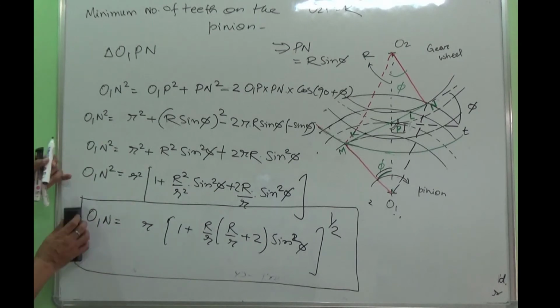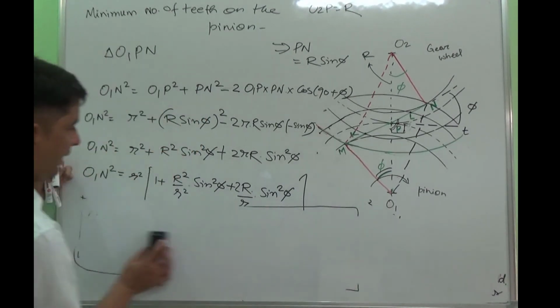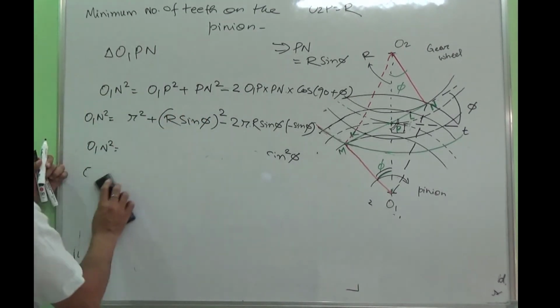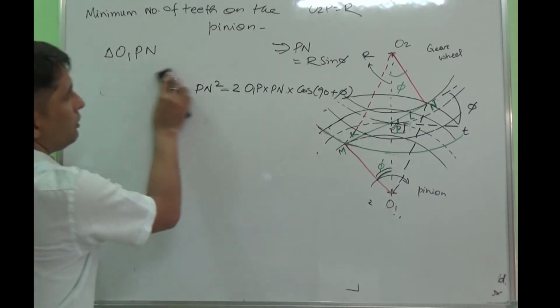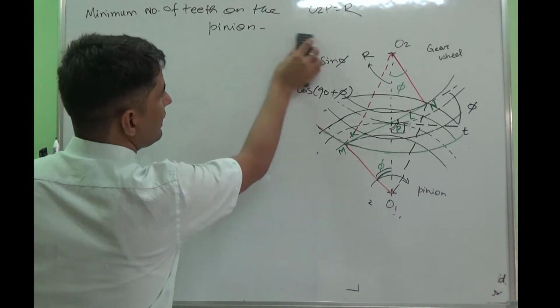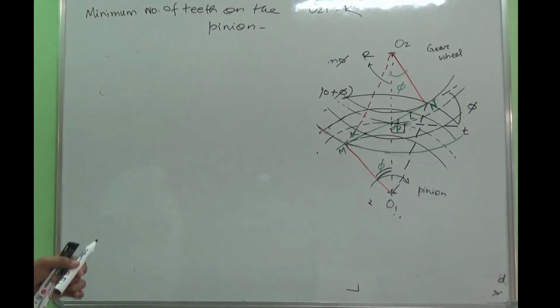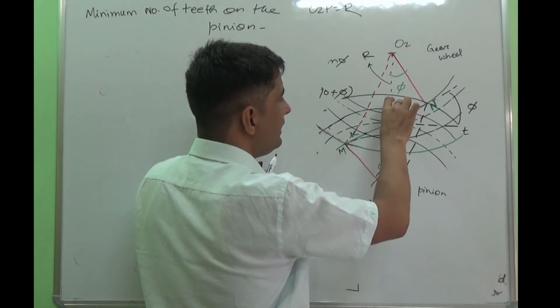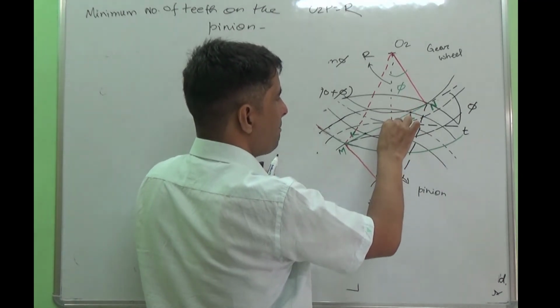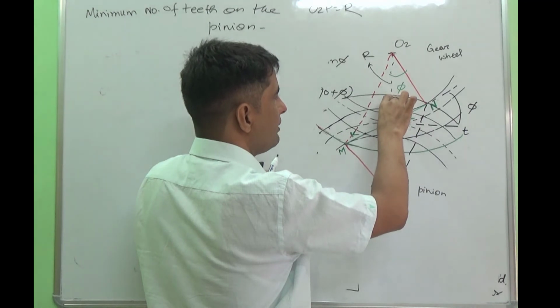Now I can find out the addendum with reference to this one. To find out the addendum, I have the O1N value, and now I can find the addendum. So what is the addendum? Just look here. Addendum is nothing but, as I said, the radial difference between the pitch circle and the addendum circle.